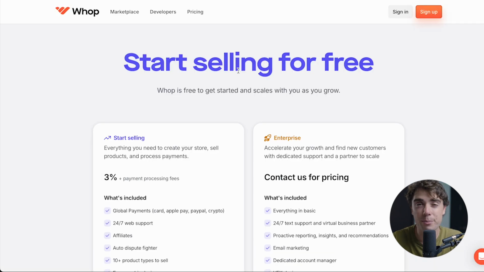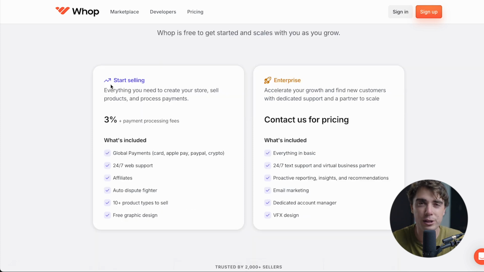And in terms of their pricing, it is very equitable because you can start selling for completely free. The only time you do have to pay is whenever you close a deal, where they take 3% of that deal plus payment processing fees. However, with that, you guys are getting access to their global payments, so that allows people to check out all through the platform, as well as 24/7 web support, affiliates, auto dispute fighter, stuff like that. Overall, the user experience is going to be top tier, and that's why it's become such a popular platform.